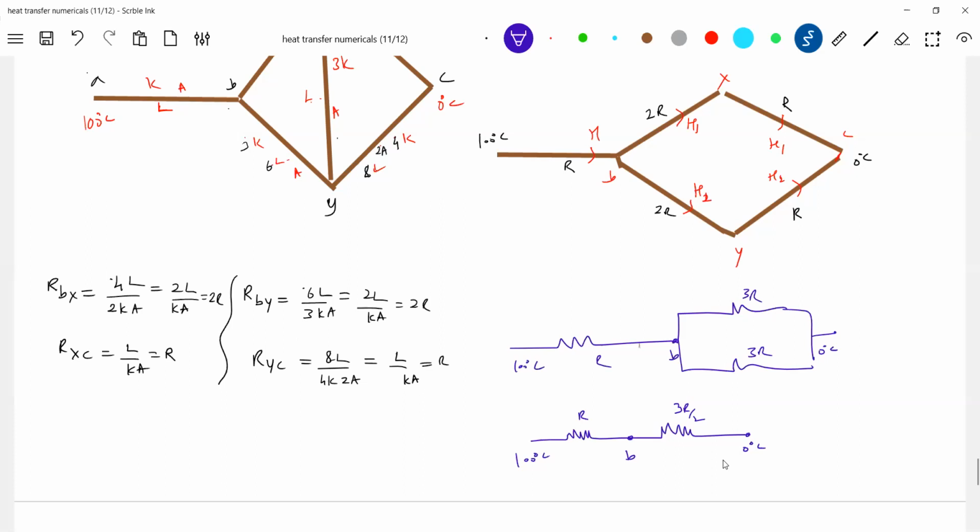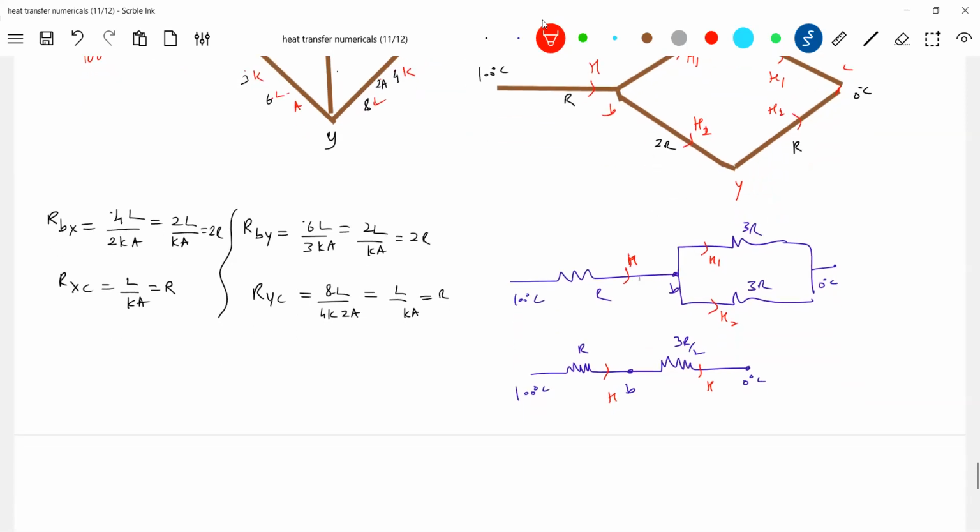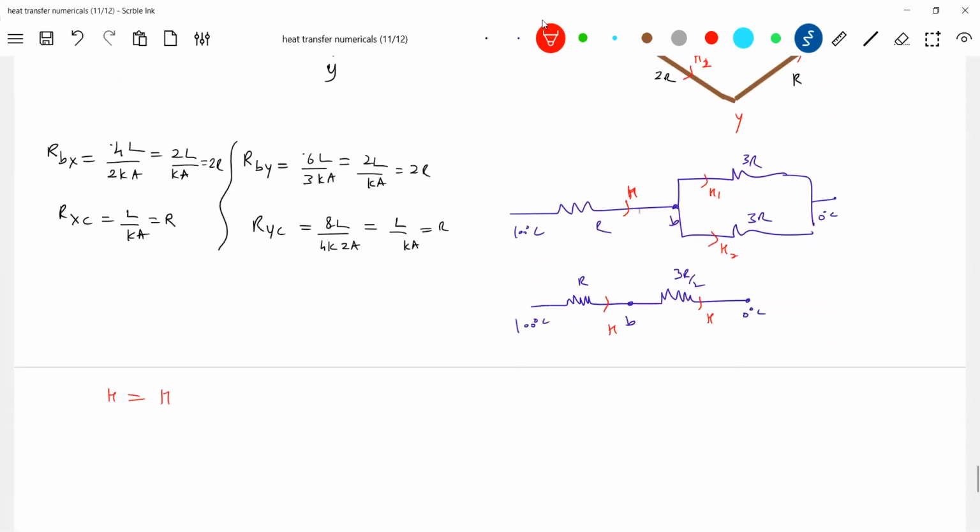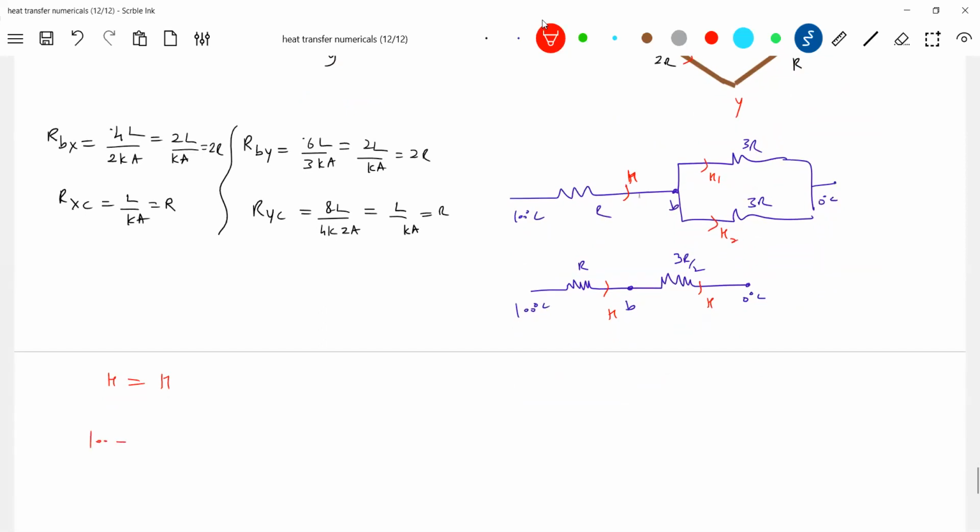Can you give me the temperature of B if you know this much? The same heat current will flow, no? Earlier it was H1 and H2. Now when I replace both with the same thing, we'll get here. Now let's write the equation. H is equal to H. 100 minus TB by R is equal to TB minus 0 by 3R by 2.